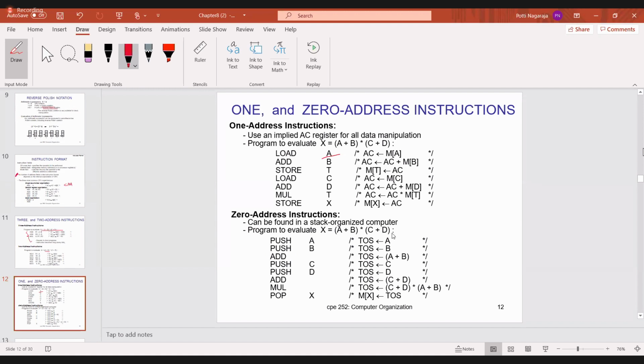Similarly, the same operation I can implement by using the stack. Push A, so top of the stack will get A. Then push B, then add. When you add, the top of the stack contains only A plus B. Then push C, push D, then add C plus D. Top of the stack is nothing but C plus D now. Then multiplication between A plus B and C plus D. Then pop that value.